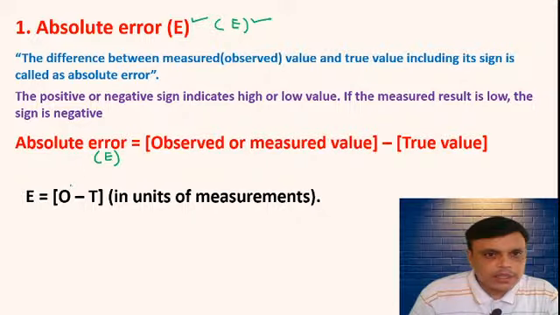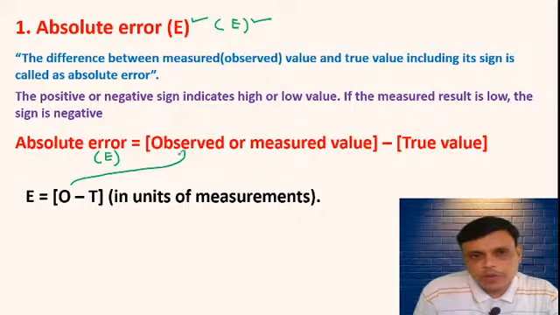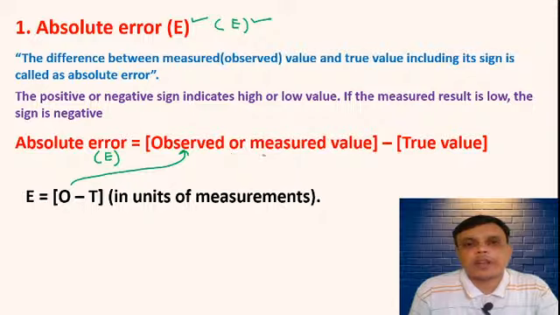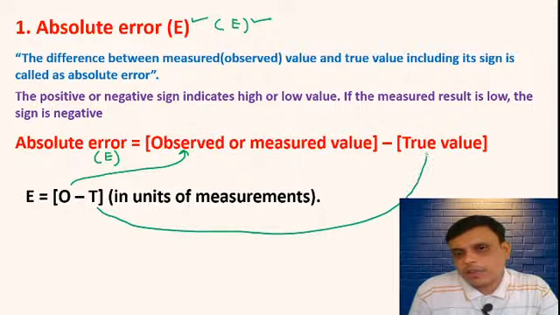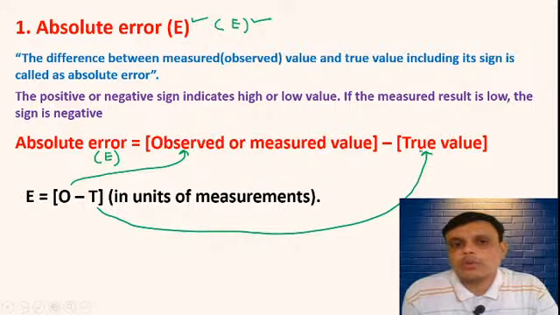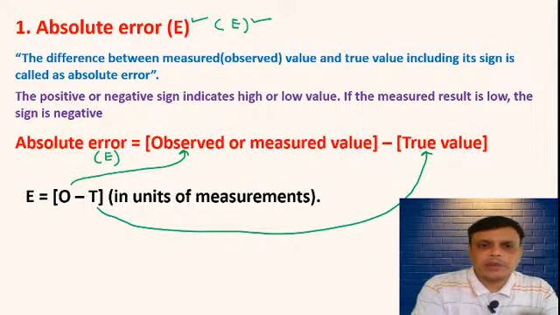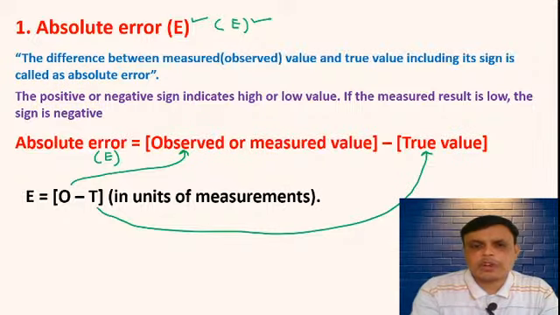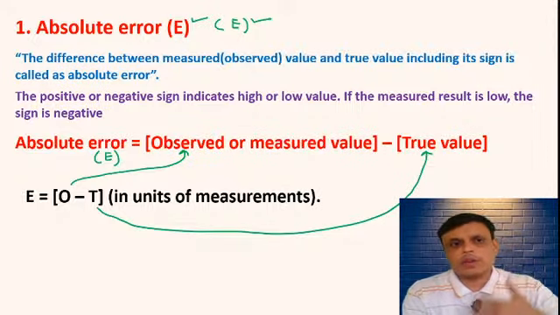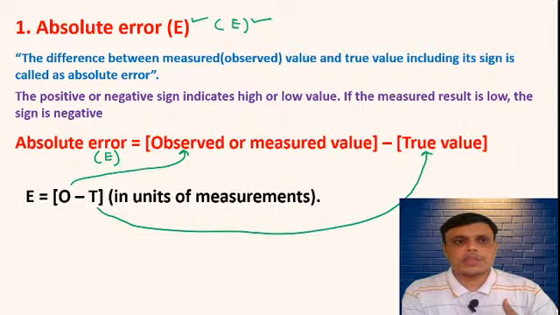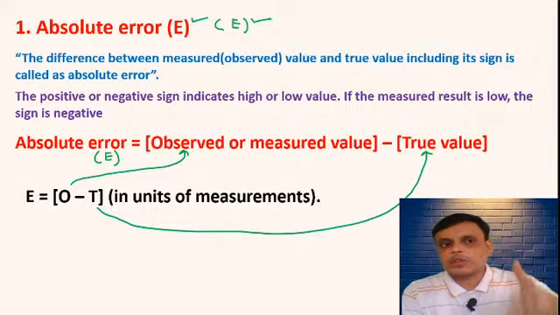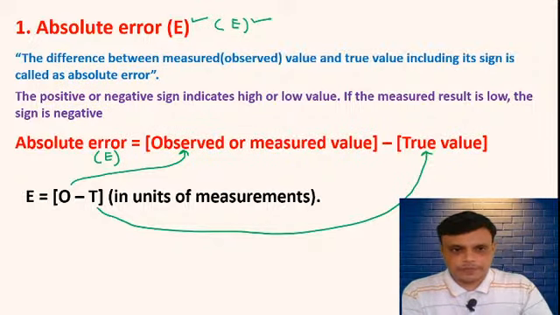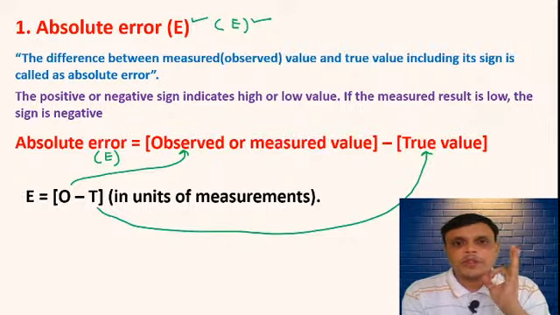This O means observed value or measured value, and this T is the true value. You have to give the unit, whatever the unit is. For example, if you are performing this experiment in length, the absolute error will have the unit of length. If it is in grams, you will get the unit gram.